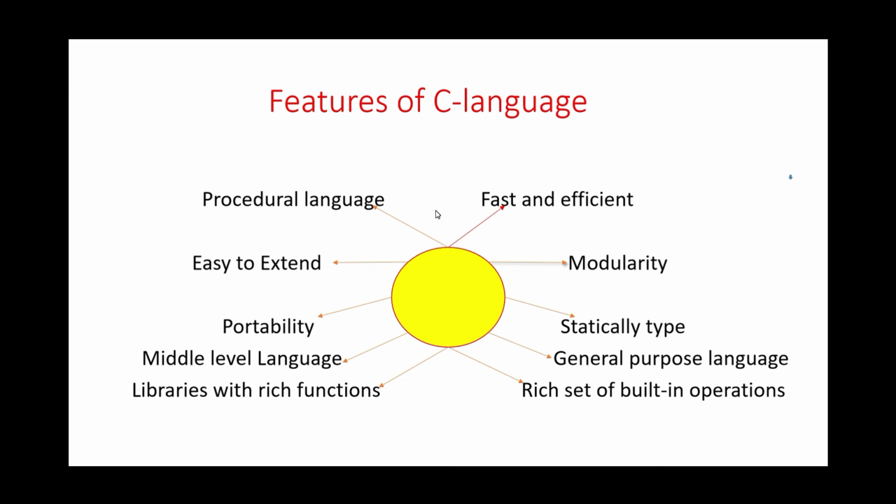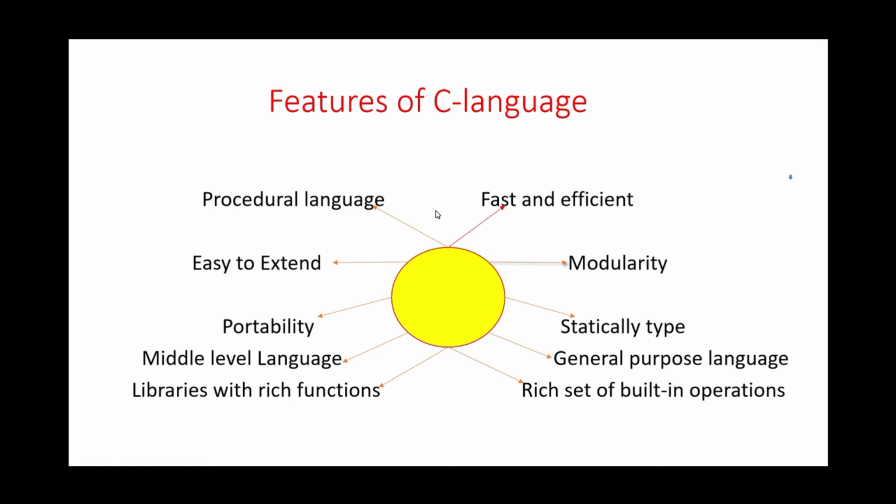So C language is a statically typed language. It is that language where the checking of the type of the variable is done at the compile time, not at the runtime. So C language is a statically typed language.